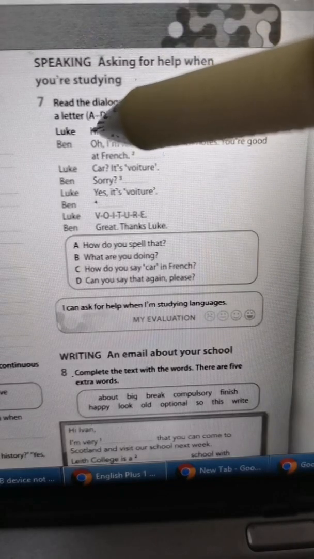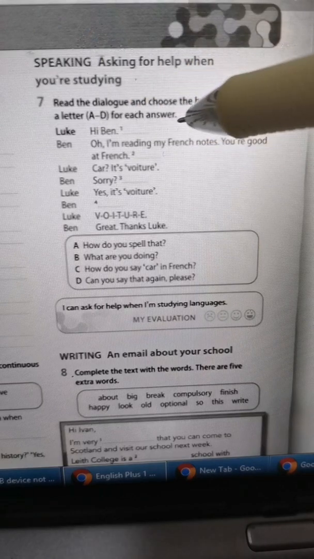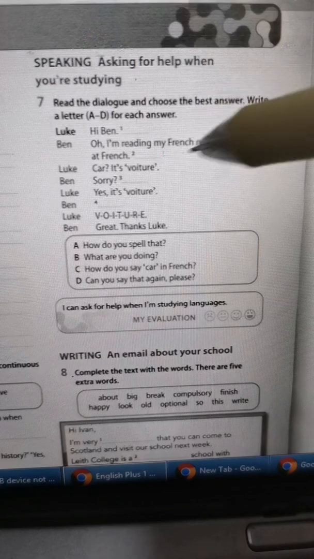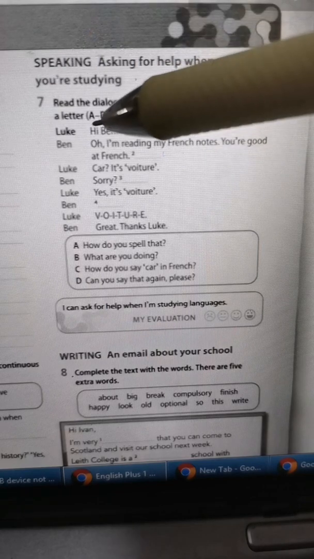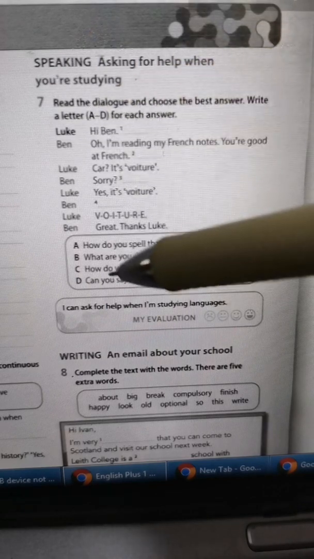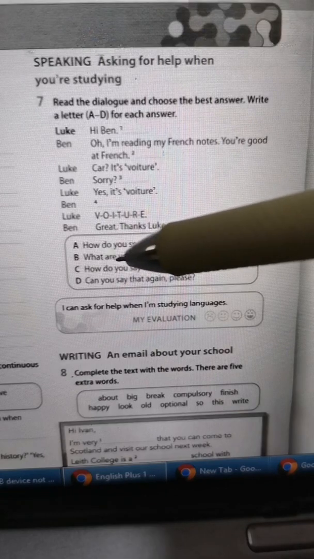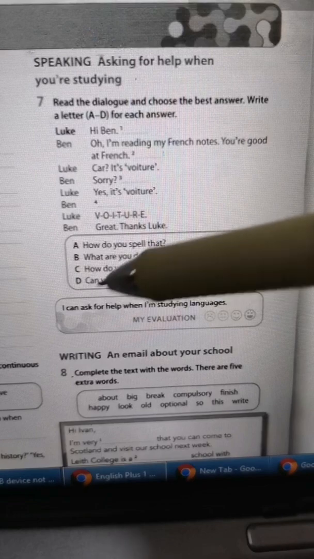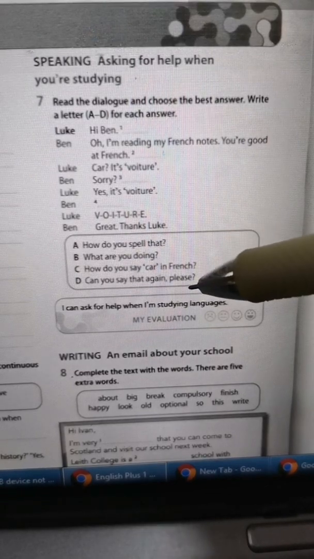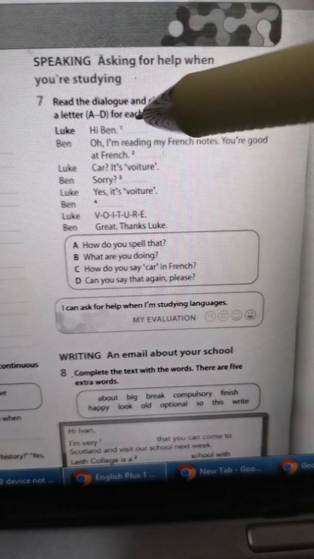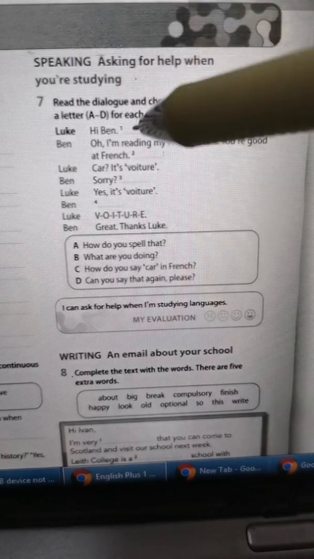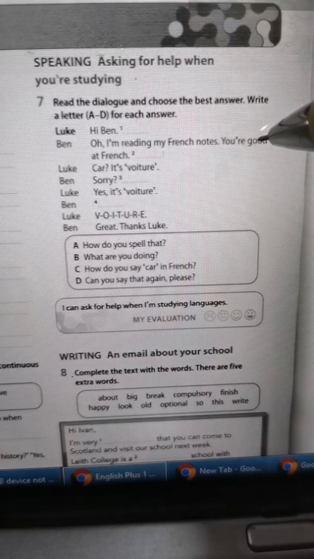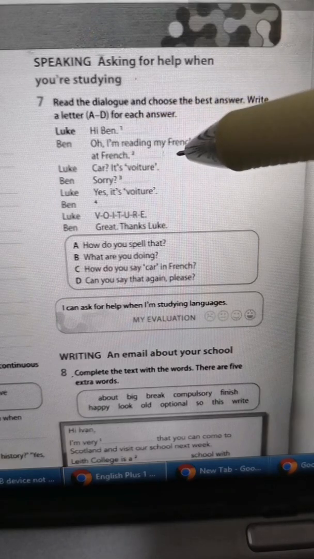Luke is saying, hi Ben, a question, and Ben says, oh, I'm reading my French notes. French, 法语. So Luke is asking what? How do you spell that? What are you doing? How do you say car in French? Or can you say that again, please? The answer is B. What are you doing? You write B here. Oh, I'm reading my French notes. You're good at French. A question again.